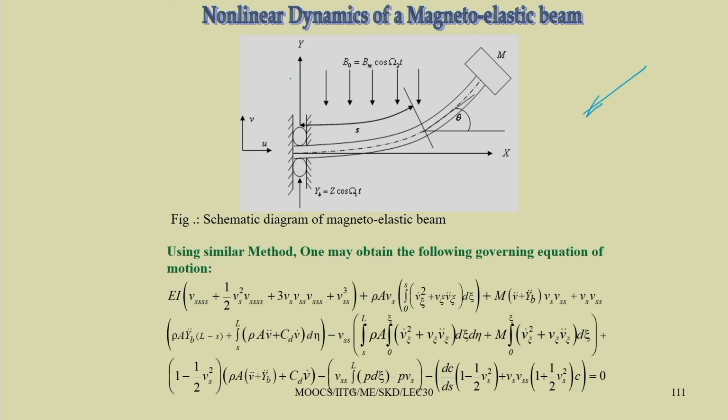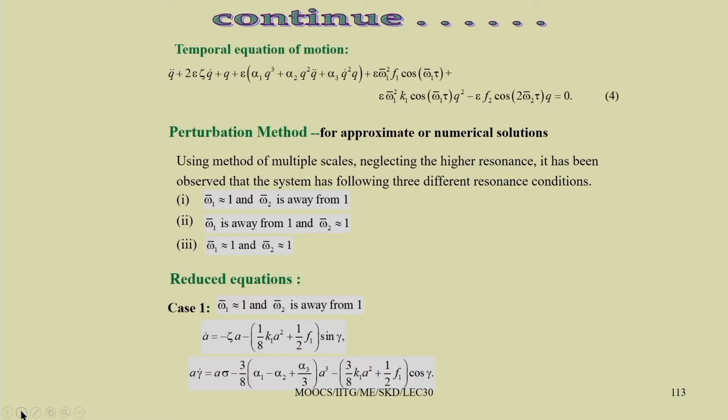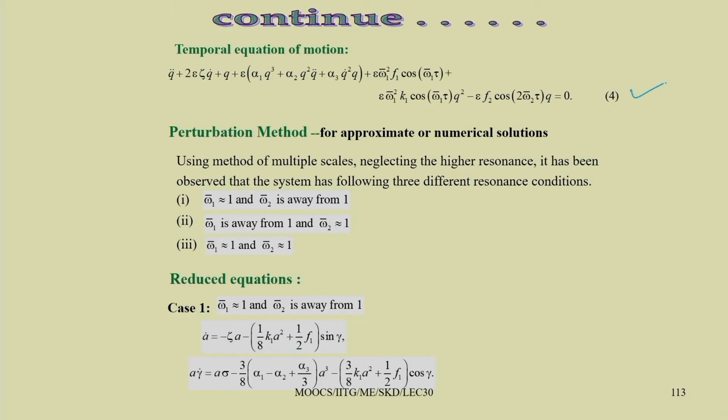In all these cases we studied the nonlinear dynamics by first deriving the spatio-temporal equation and then converting it to its temporal form by applying the generalized Galerkin method. We used assumed mode shapes, and this is one of the temporal equations we derived. After getting the temporal equation, we used the perturbation method, particularly the method of multiple scales, and considered different resonance conditions.